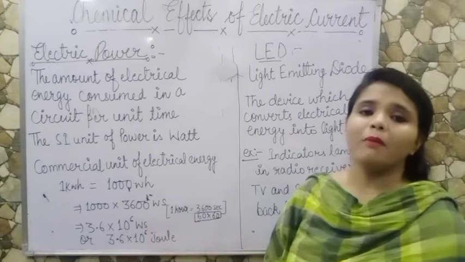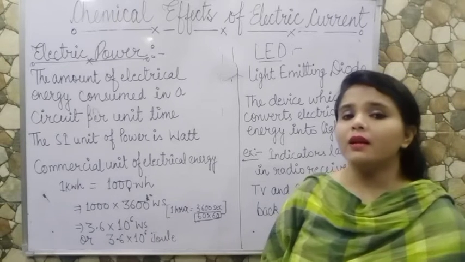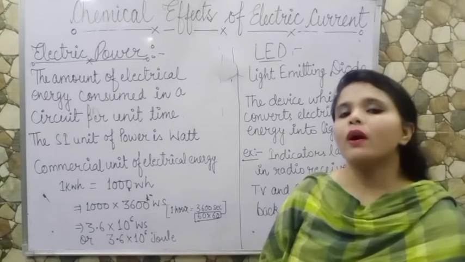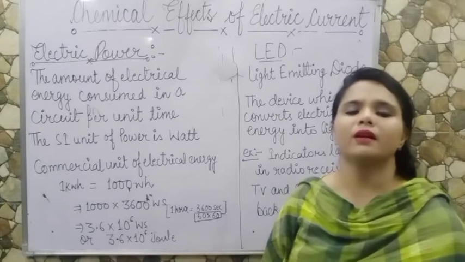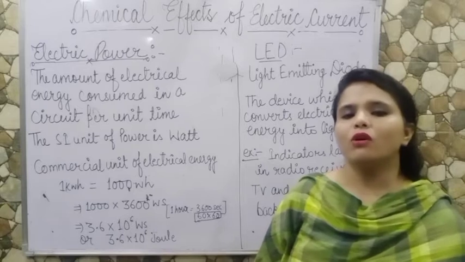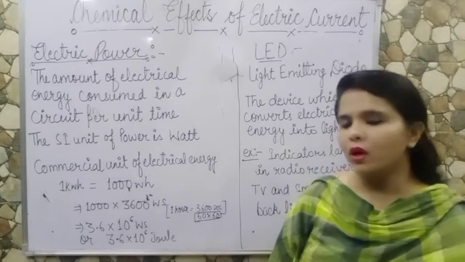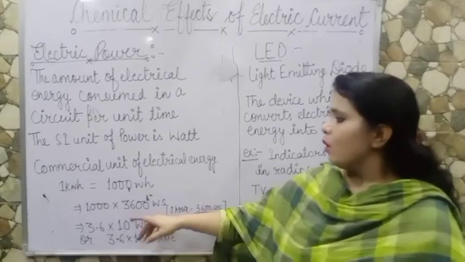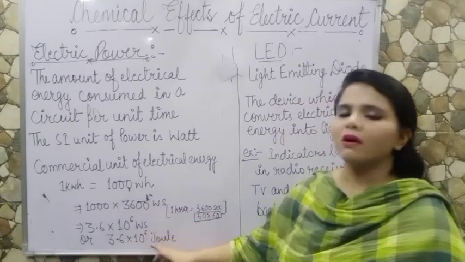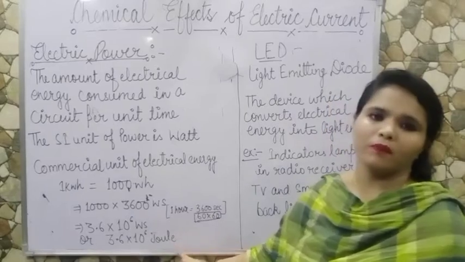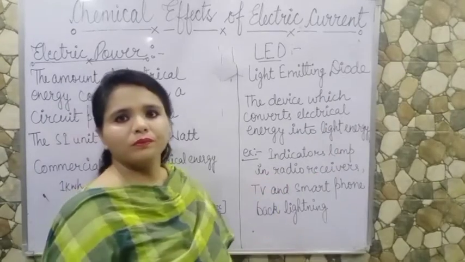And remember one thing, energy also has an SI unit. Any kind of energy, heat energy or electrical energy or light energy, has a unit, that is joule. So we can say that 1 kilowatt hour is equal to 3.6 into 10 raised to the power 6 joule. Got it?